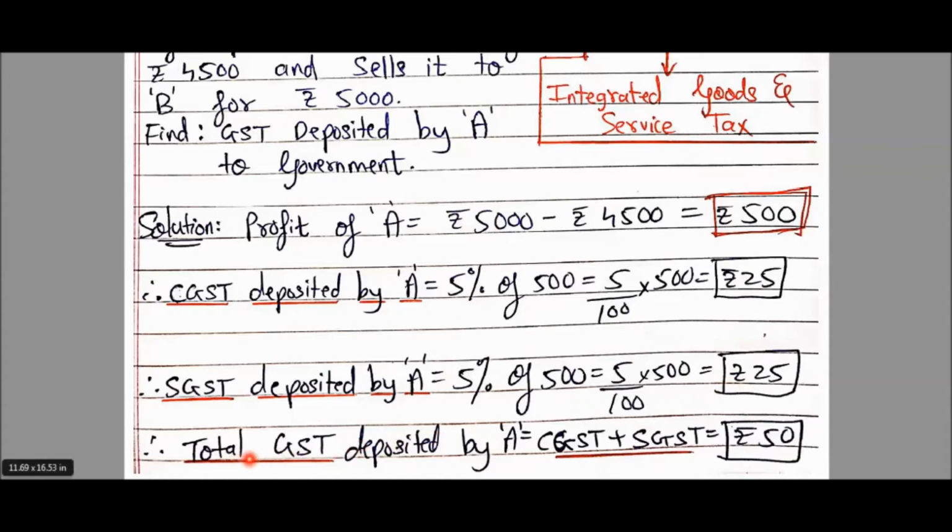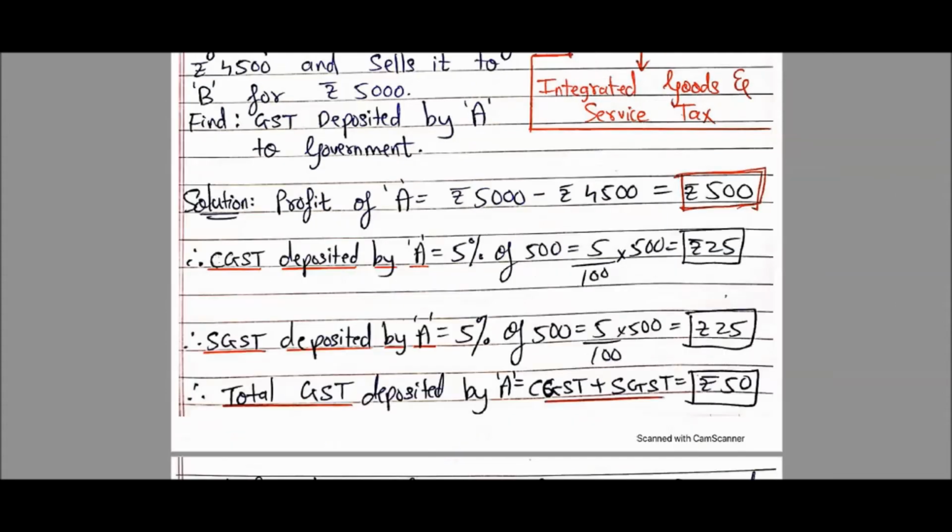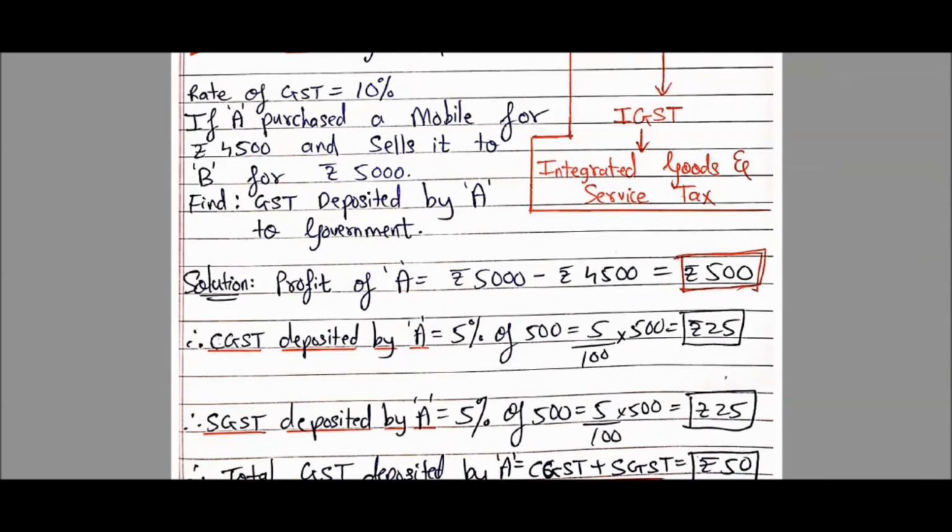Okay. So can I say a total GST, total government को कितना भरा person A ने? Of course, we have to total it out. CGST plus SGST. 25 plus 25 comes to 50. So students, what we learned via this example, we saw here that every time there will be one percentage rate of GST given to you all. और हर बार आपको क्या करना है, उसको exactly 2 parts में divide करना है. यहाँ पे 10 है, तो 5% will go for CGST and 5% will go for SGST.